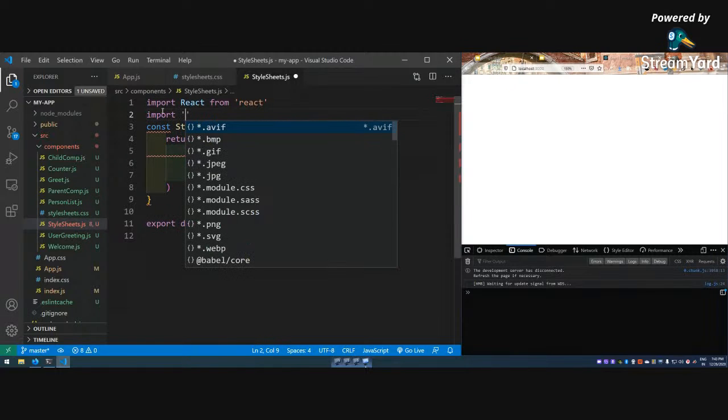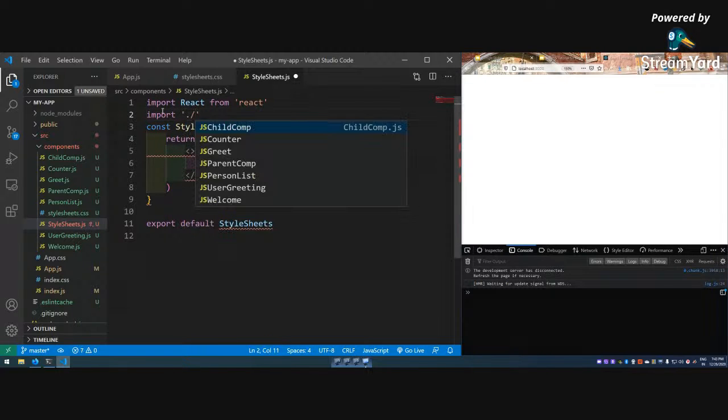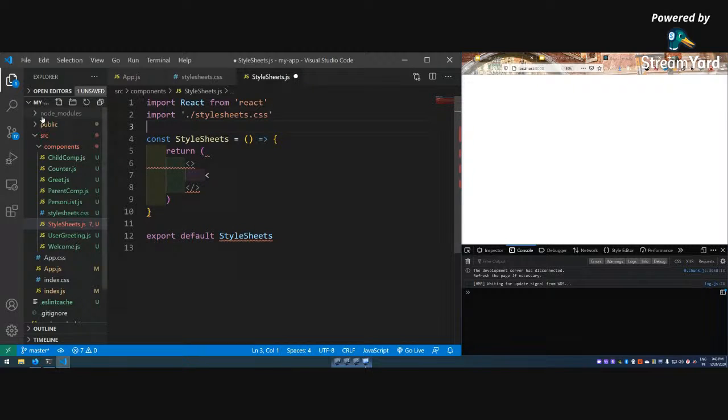Okay, so import style, and for CSS we have to give the complete name. This is the way we actually create components. This is known as Pascal case. The first letter is capital, and the next word's first letter is also capital, but CSS files we generally name in small letters. Okay, so like this, I have given then h1.